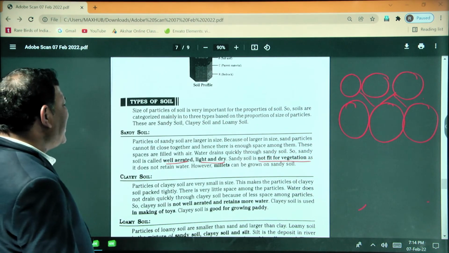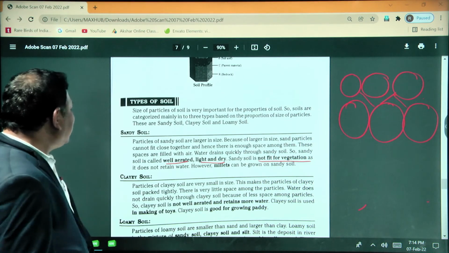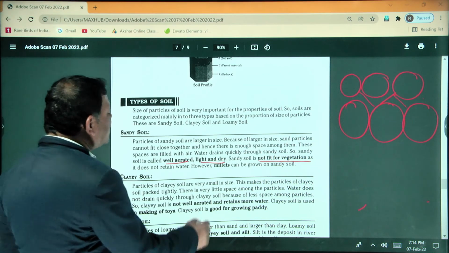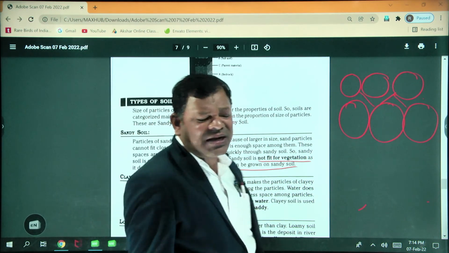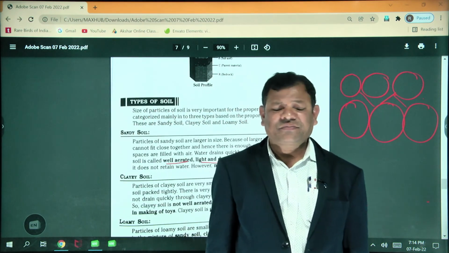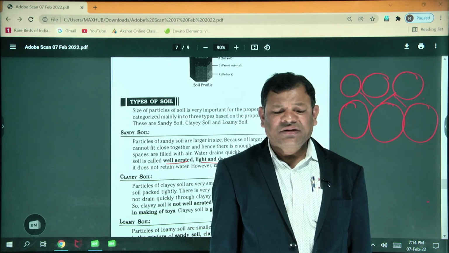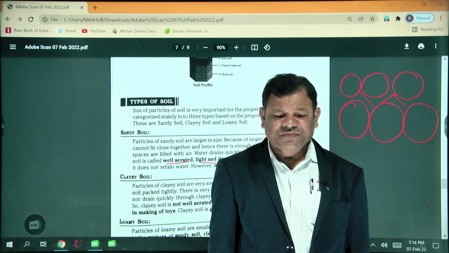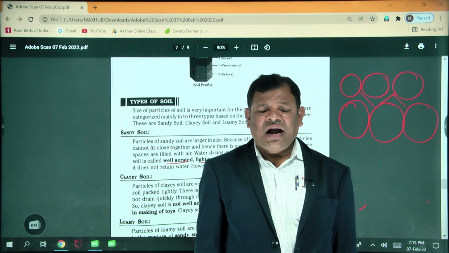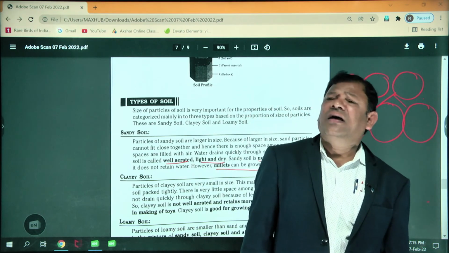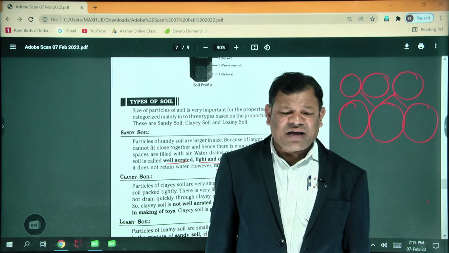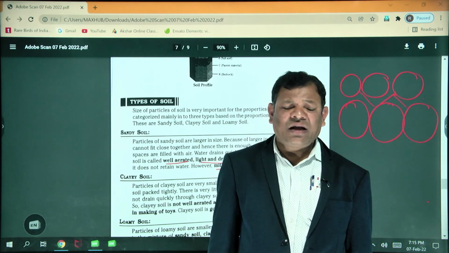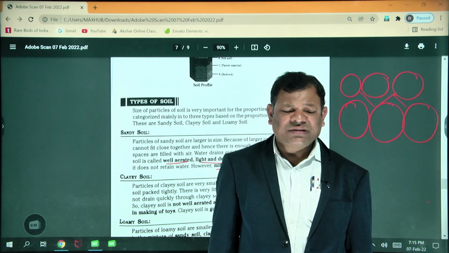Especially as it does not retain water, however millets can be grown in sandy soil. What are the millets? Maize. Do you know maize? Generally maize and sorghum vulgare, jonnalu, sajjalu.